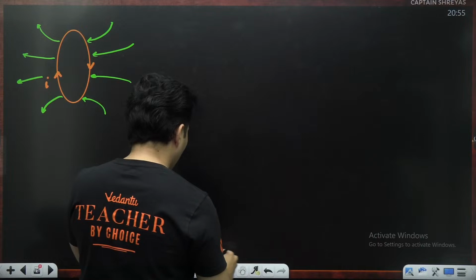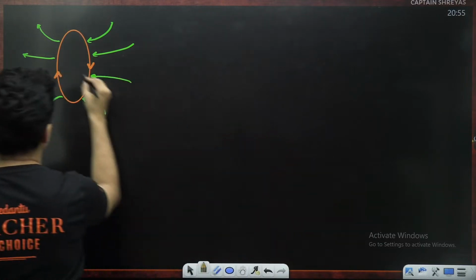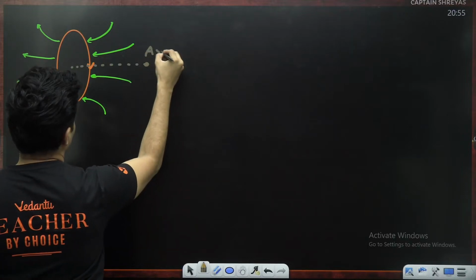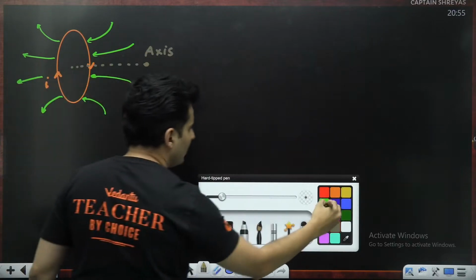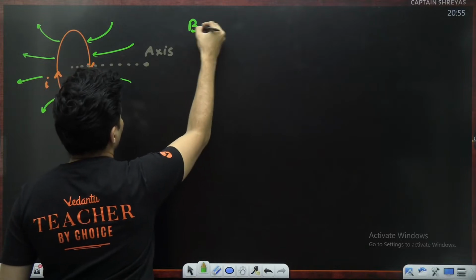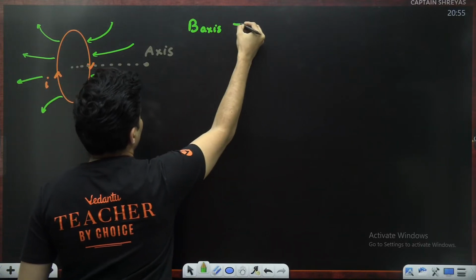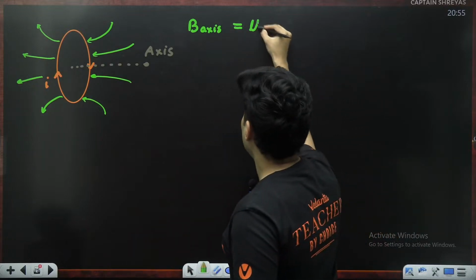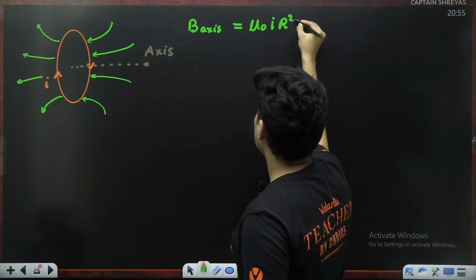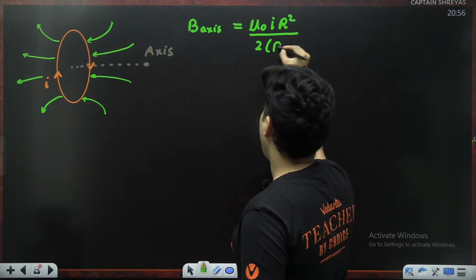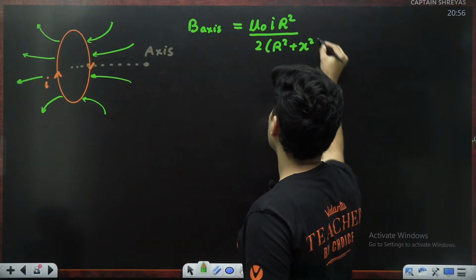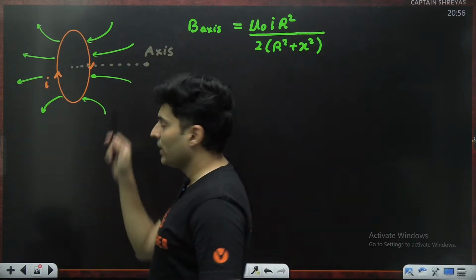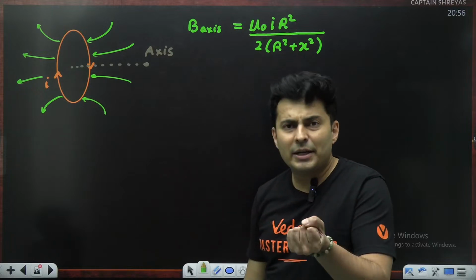And if you stand anywhere on the axis, we know that the value of the magnetic field on the axis is going to be mu naught current radius square divided by 2 r square plus x square. Because the field lines come from here and they are going in from here, it's like an electromagnet.